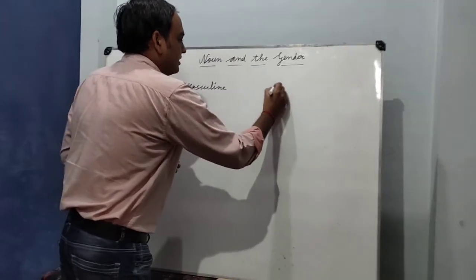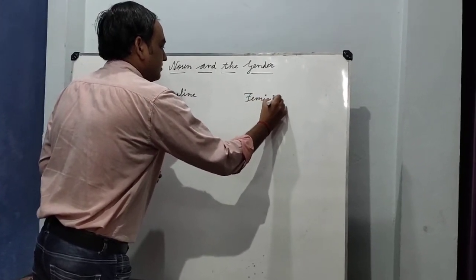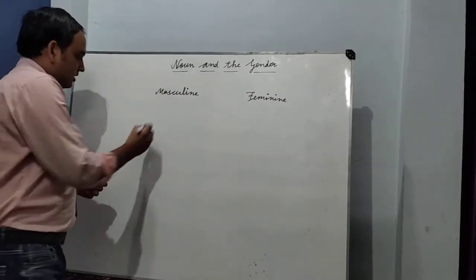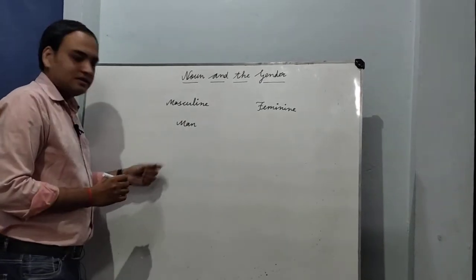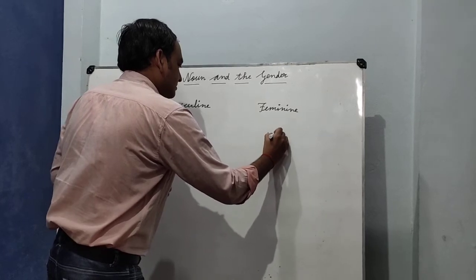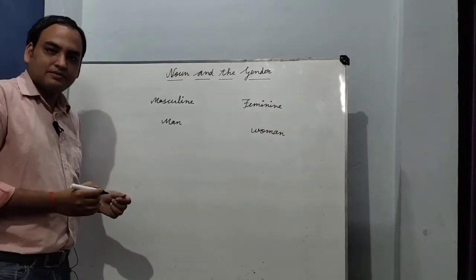There is masculine, there is feminine. First we will start here. This is a word man. This is masculine. This is woman. This is feminine.